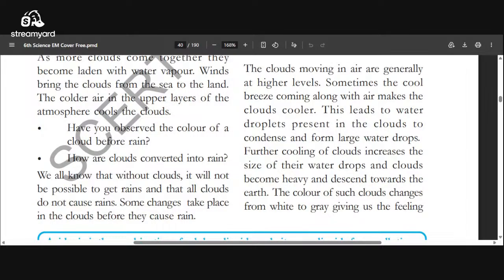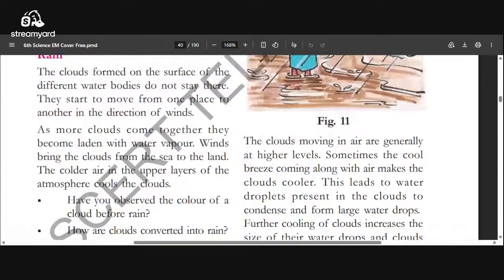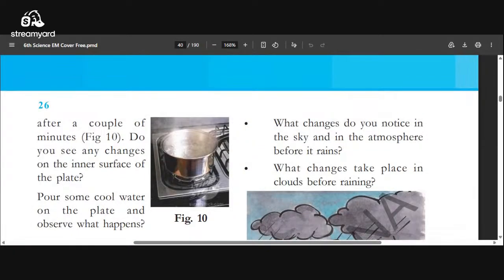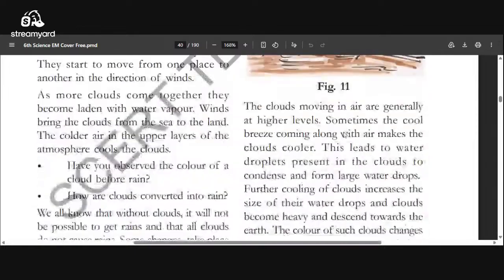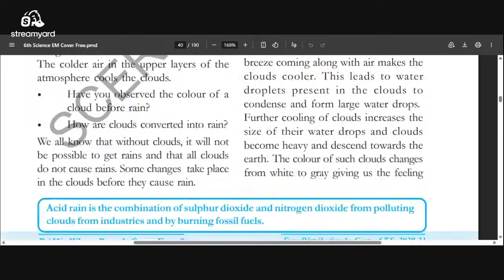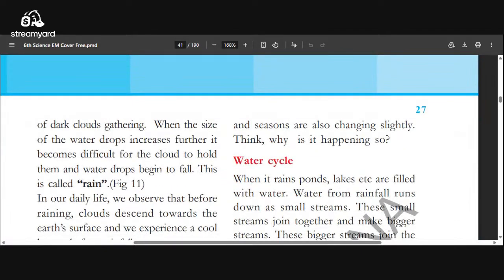Three, four clouds join together. That we call a ladder. Already I told you the word ladder. The laden clouds change into rain.